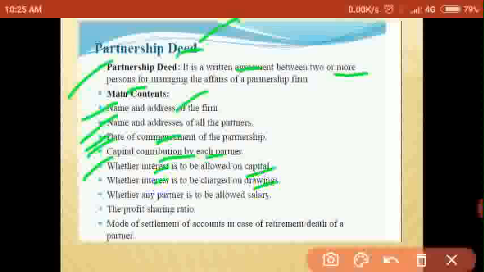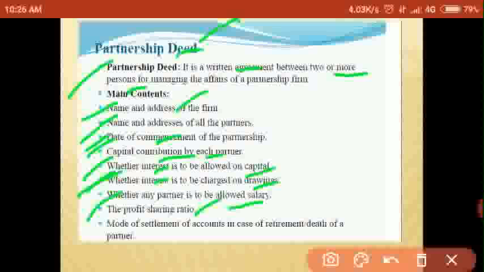Interest on drawing rate. What is drawing? Drawing means the amount withdrawn by the partners for personal use. If a partner withdraws some amount from the business, there will be interest on drawing, and how much the rate is should be mentioned in the partnership deed. Whether any partner is allowed salary, whether you are going to pay salary or not, and how much, we have to mention in the partnership deed. The profit sharing ratio: at what ratio you are going to distribute the profit among the partners, we have to mention.